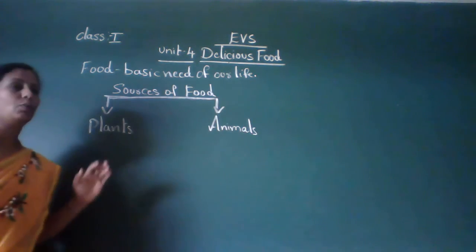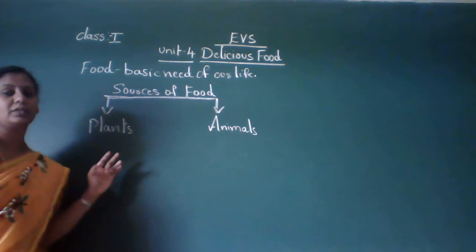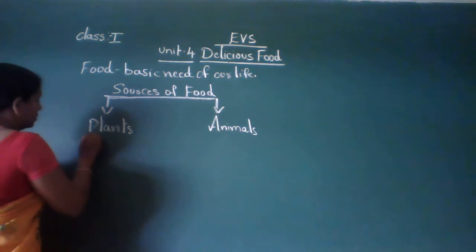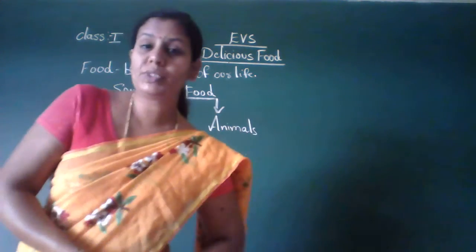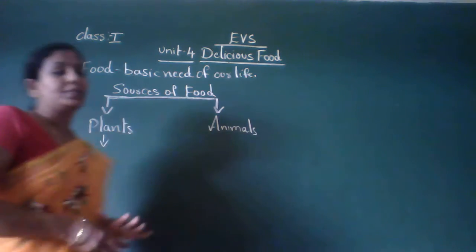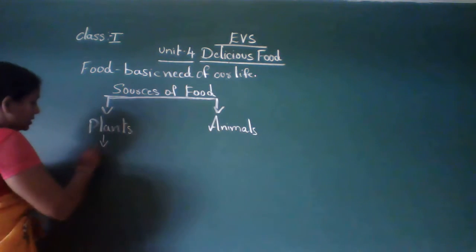Okay, let's learn what are the food items we get from plants. Can you tell me children which are the food items we get from plants? So we get fruits from plants, isn't it?